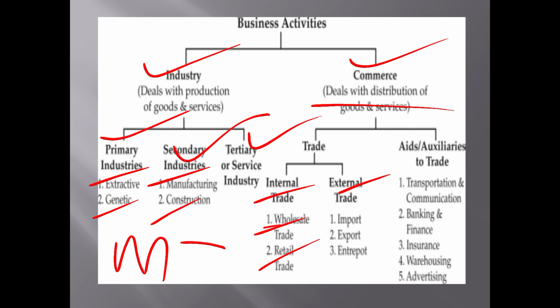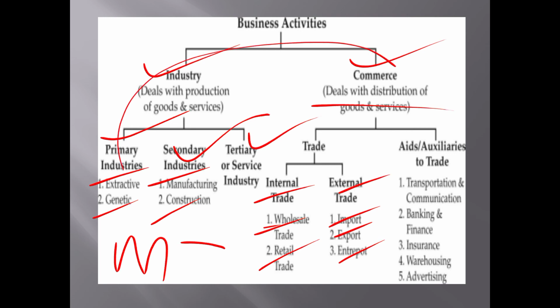Next, external trade may be import, export and entrepot. Importing means purchasing goods from another country. Export means from our country we sell the goods to another country. Entrepot trade means importing goods with the intention to resell to another country. Okay, so this is called entrepot trade.